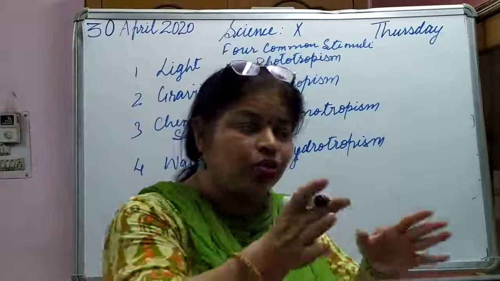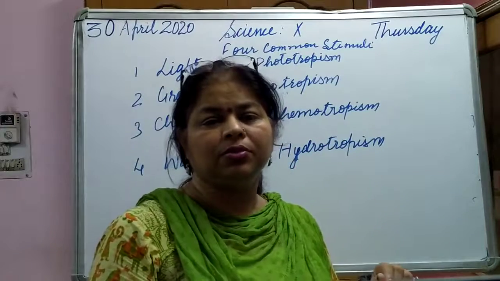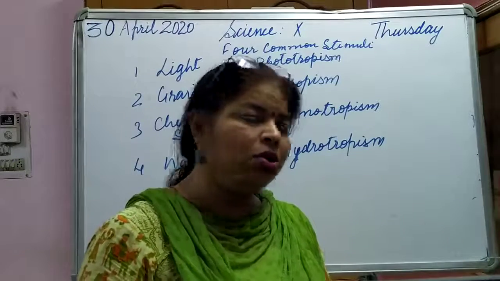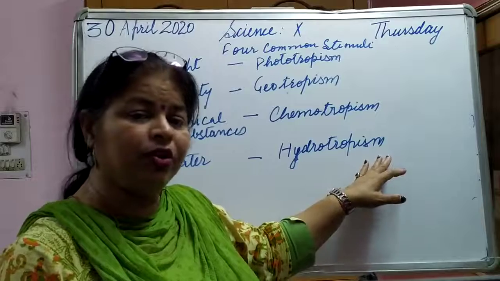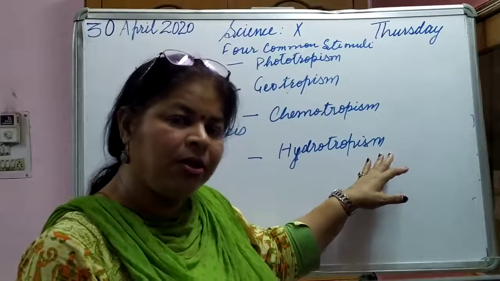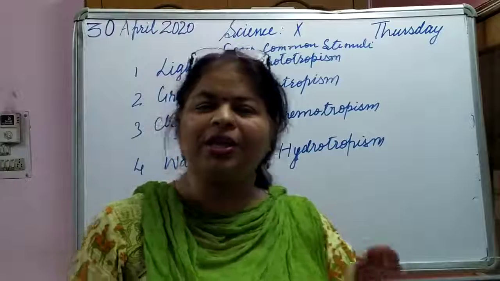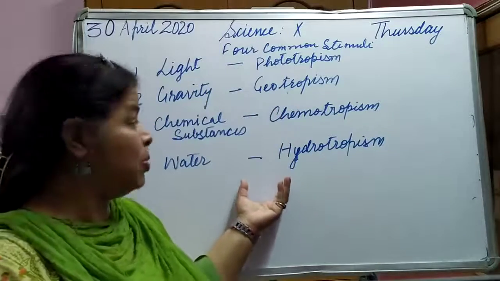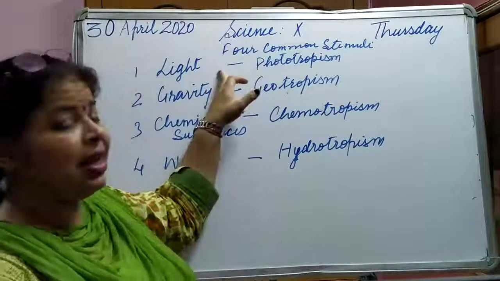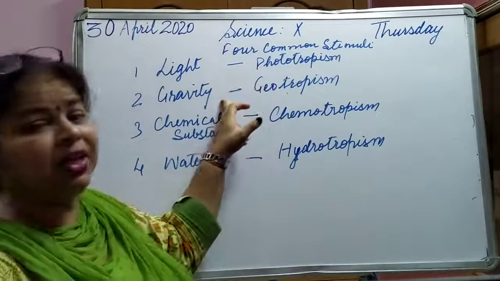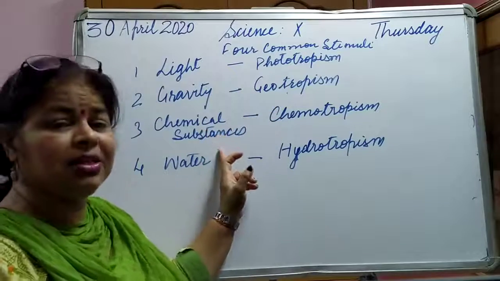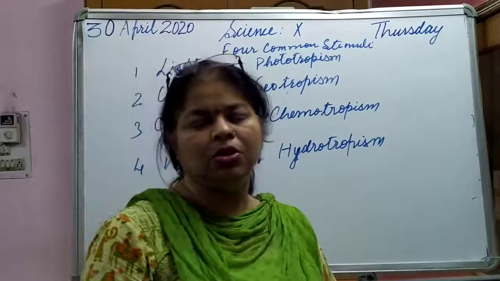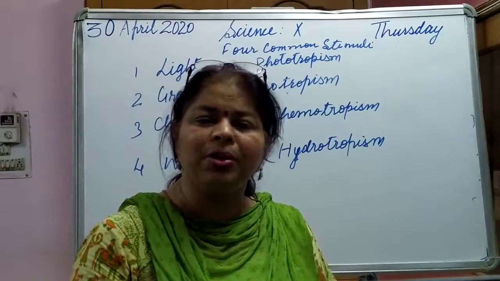Roots are always trying to find water in the soil. So this is hydrotropism, meaning roots are hydrotropic in nature. I hope these tropic movements are clear to you. If it is light, then phototropism. If it is gravity, then geotropism. If it is chemical substances, then chemotropism. If water, then hydrotropism.